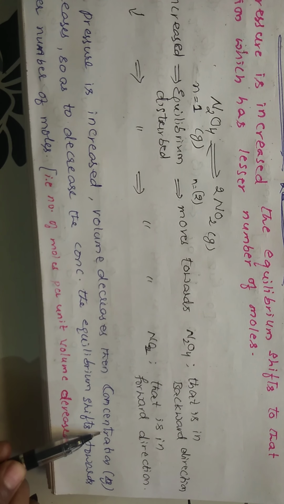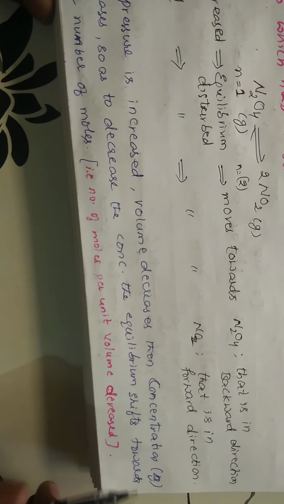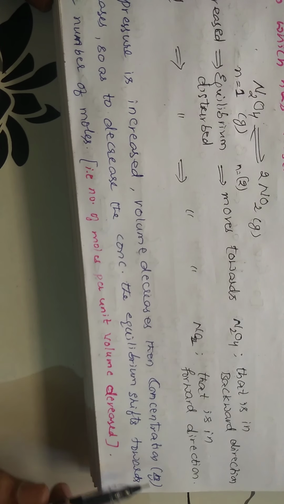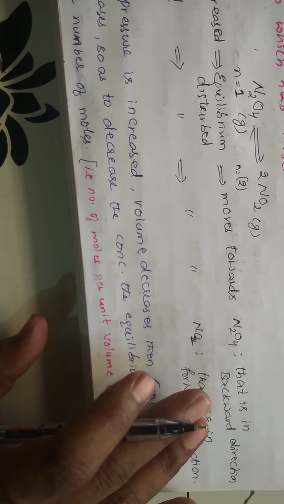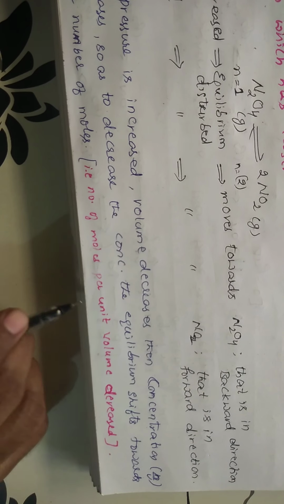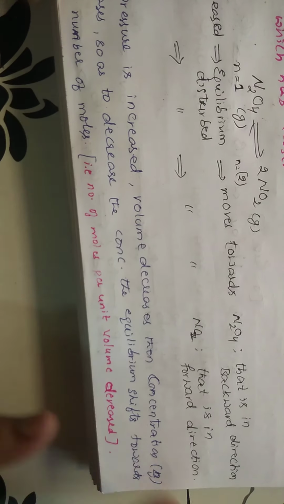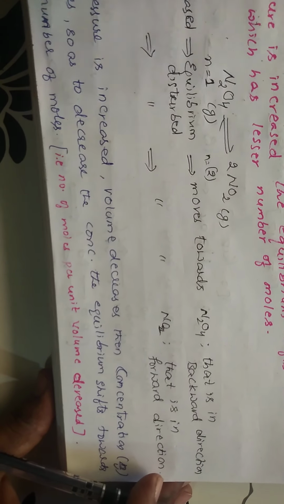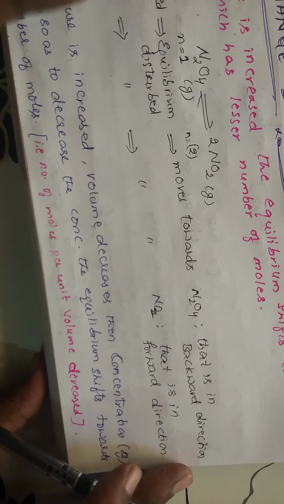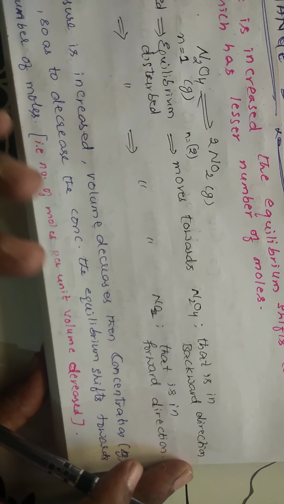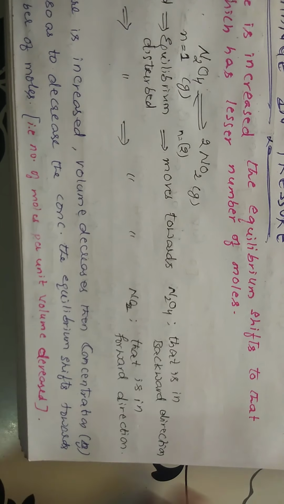Here you are increasing the concentration, and it moves in the direction where the concentration is lower. Here per unit volume there are more. If pressure is increased, volume is decreased, so it moves in the direction where the volume is more, so the number of moles per unit volume decreases. That's why if you increase the pressure, it moves in the direction where the number of moles per unit volume is less. So when pressure increases, it moves in the direction where the number of moles is lower. If pressure is decreased, it moves in the direction where the number of moles is higher.